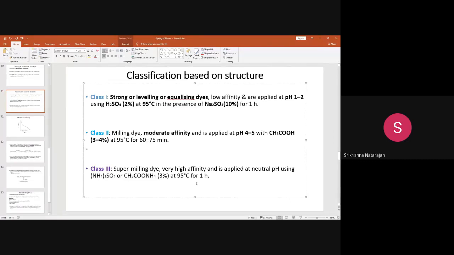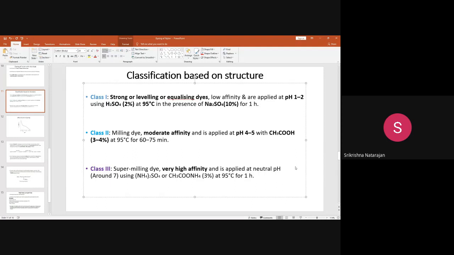Next is the class 3 type of dye, which is called the super milling dye. This one has a very high affinity. That is why it is called super milling. Milling means higher affinity. So these dyes can be applied at neutral pH, which means around 7.